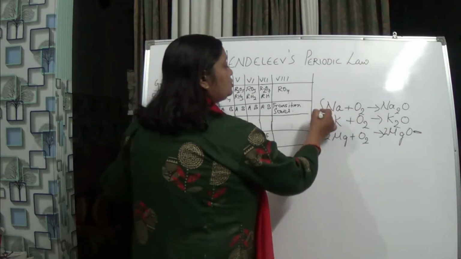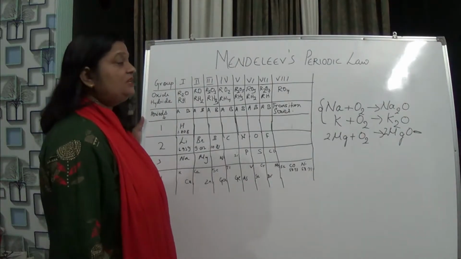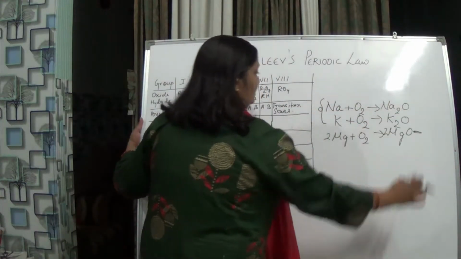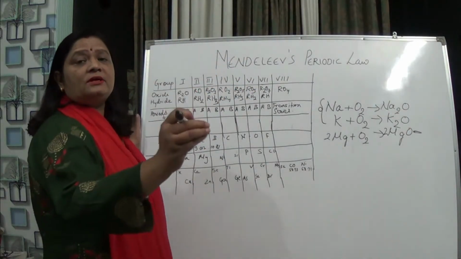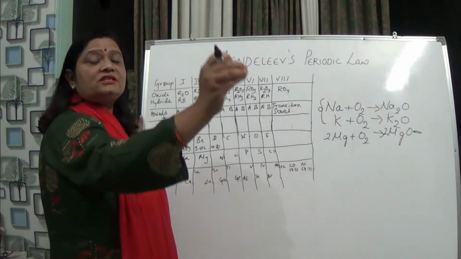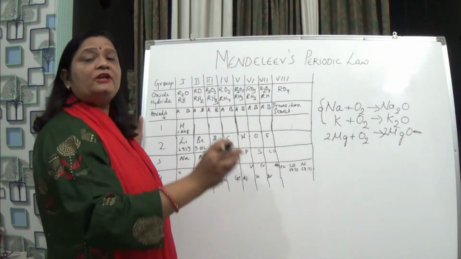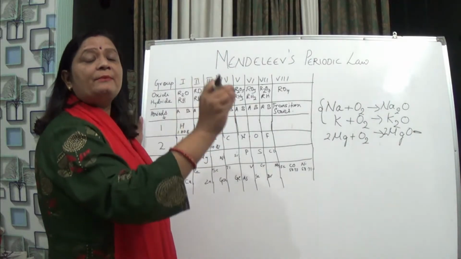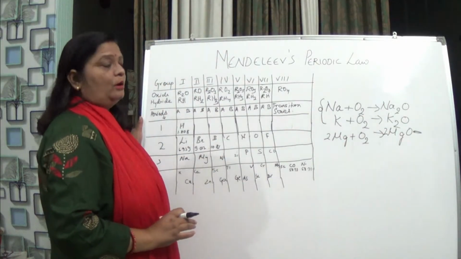Sodium and potassium will have similar properties because their formula is similar. According to Mendeleev, if elements react with oxygen or hydrogen and form a similar formula, they have similar chemical properties and can be kept in the same group.